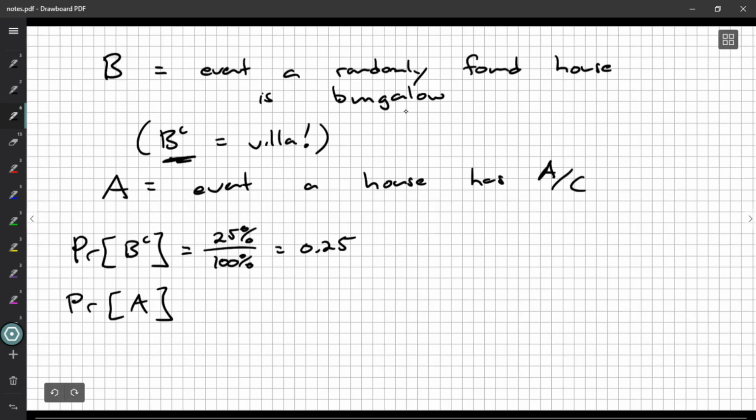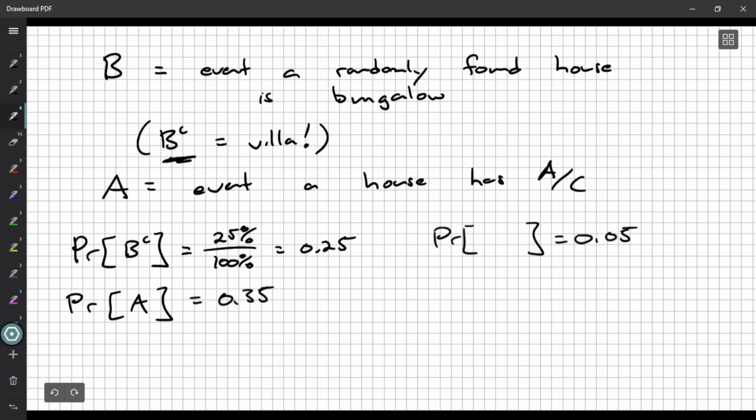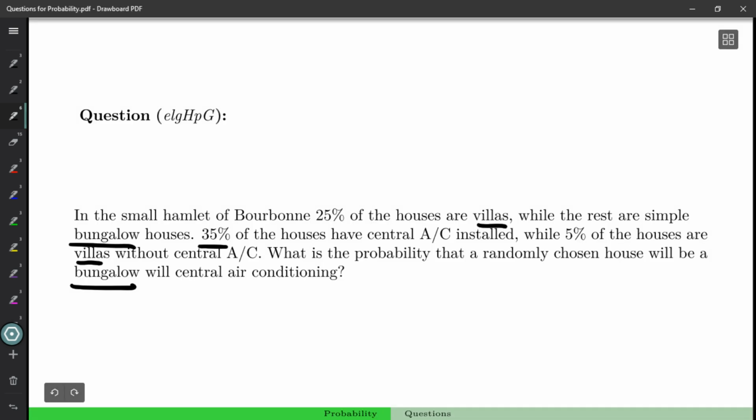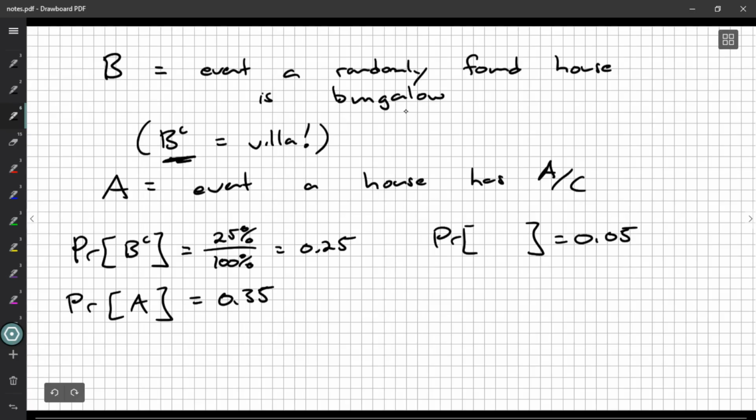So we can convert that as well, divide by 100, move the decimal place to the left 2 points. And then it's a 5% probability that you've got villas without central AC. So that's B complement, and there's no air conditioning.